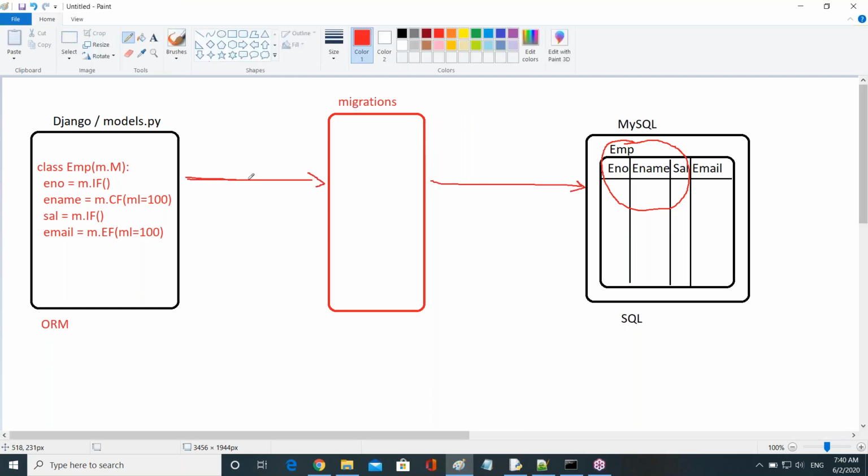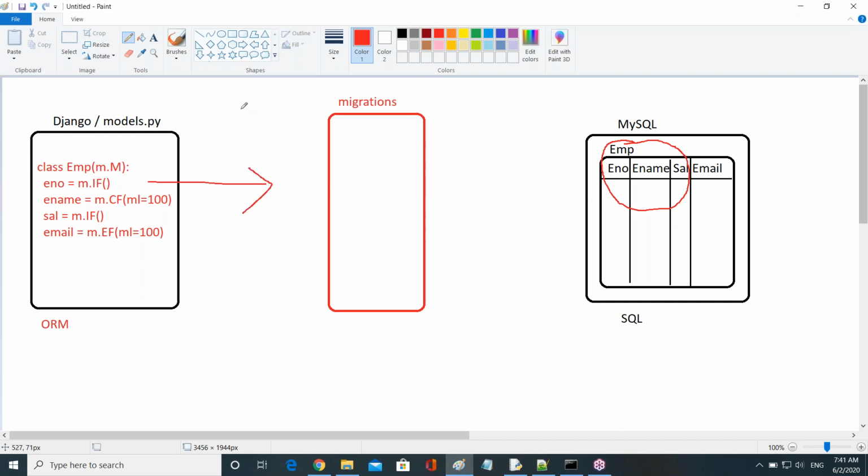So it is the conversion step, after which this code will be executed on the database, right? Now, how to convert, how to execute? Two steps, right? To convert here, anyone guess what we do? Anyone guess how to convert this ORM code into SQL code? Anyone tell me now?